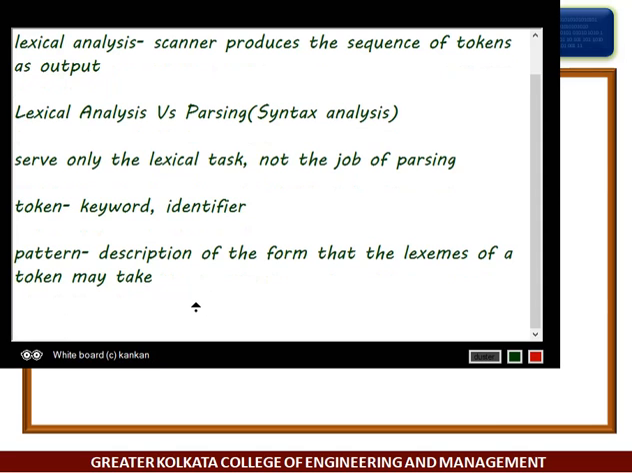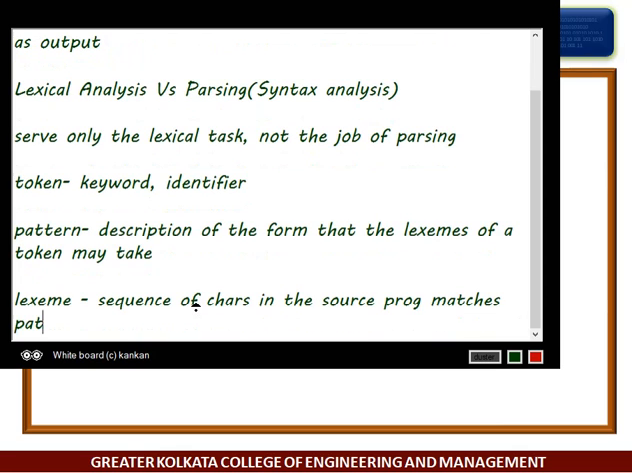So a lexeme is a sequence of characters in the source program that matches the pattern for a token.